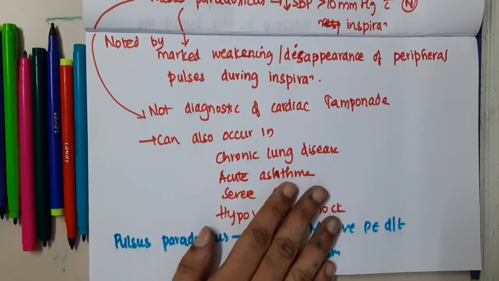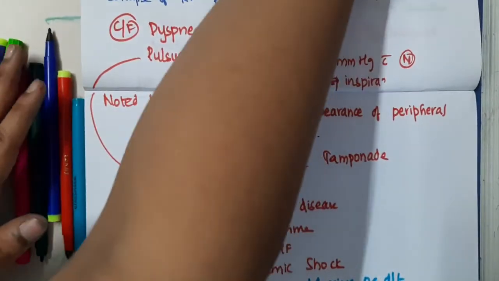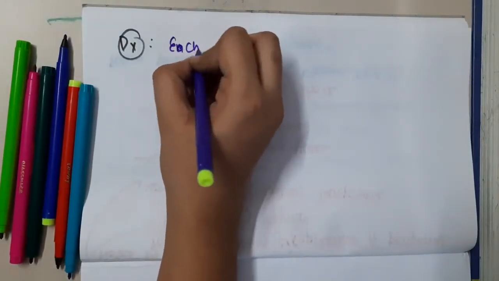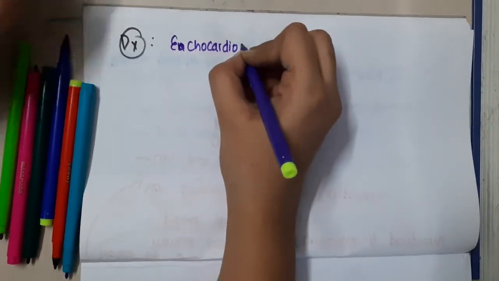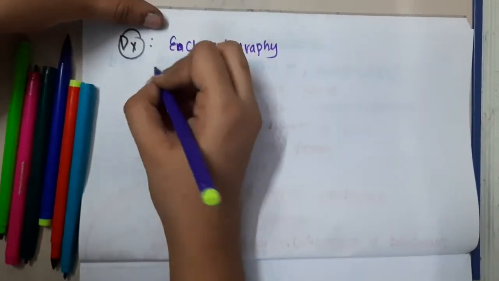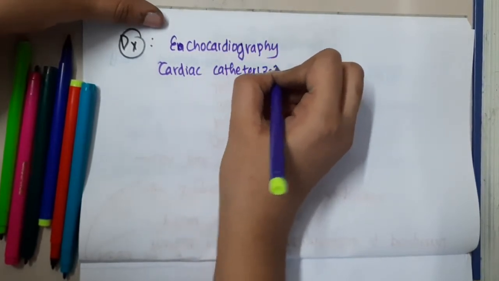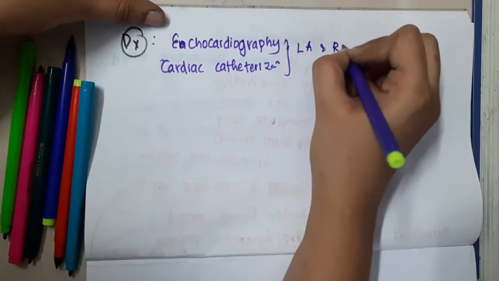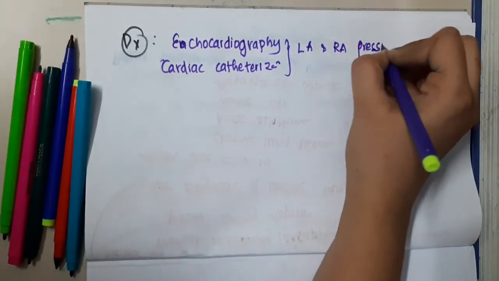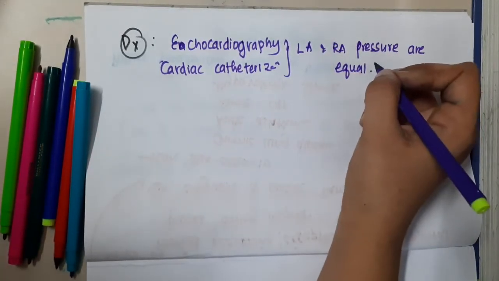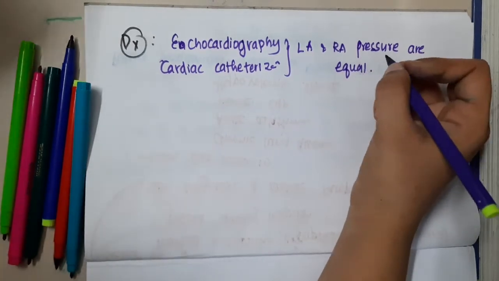Next, diagnosis. How are you going to diagnose cardiac tamponade? Cardiac tamponade can be diagnosed by echocardiography and cardiac catheterization. In either echocardiography or cardiac catheterization, you will see the left atrial and right atrial pressures are found to be equal in cardiac tamponade.